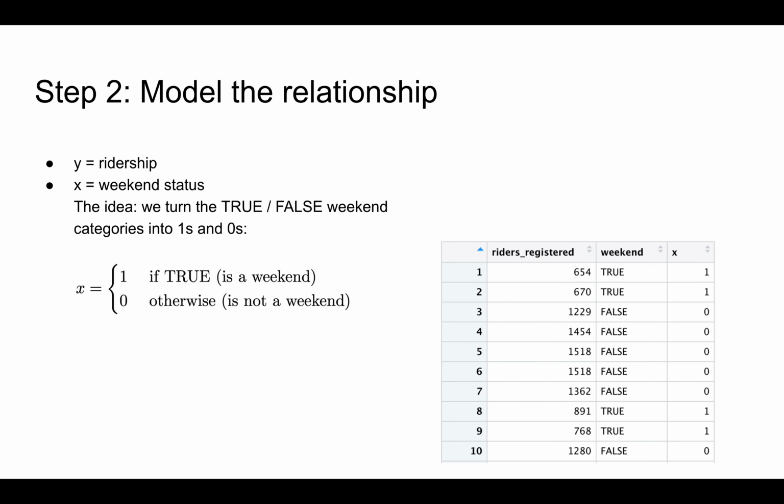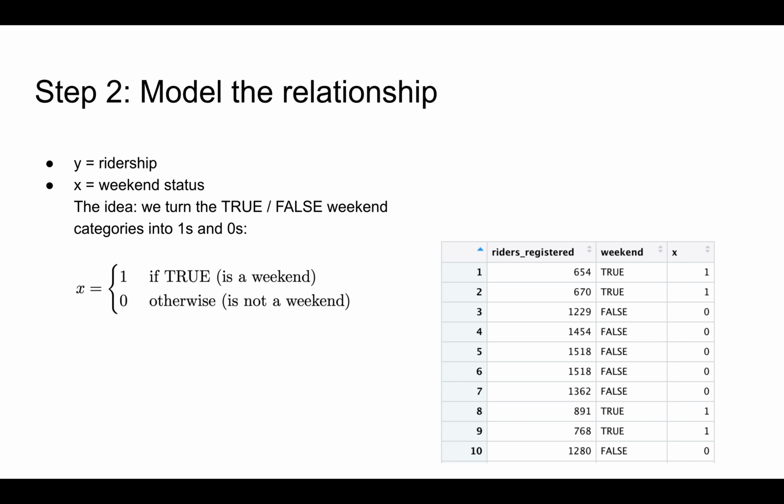That is, we define x to be either 1 or 0. It's 1 if the weekend variable is true, that is, if the day falls on a weekend. And x will be 0 otherwise, that is, if our weekend variable is false, the day is a weekday, or in general, it's not a weekend.